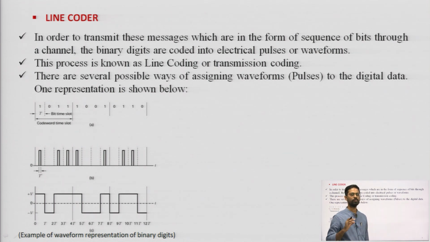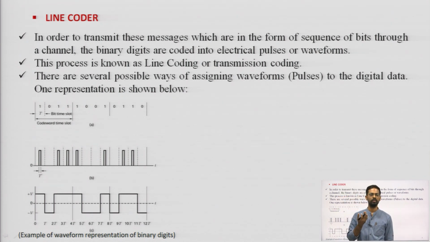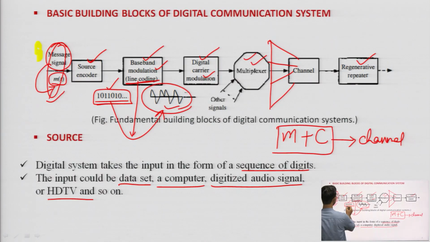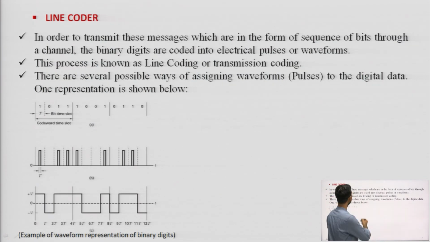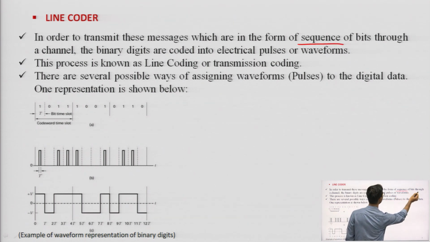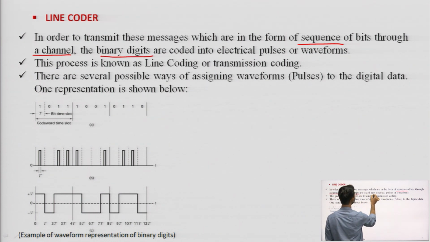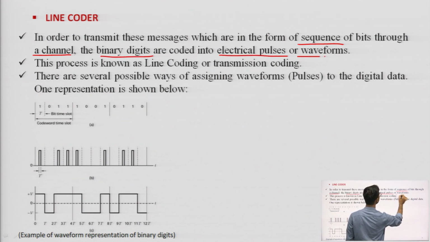So in order to transmit this message, which is in the form of a sequence of bits, through a channel, the binary digits are coded into electrical pulses or waveforms.